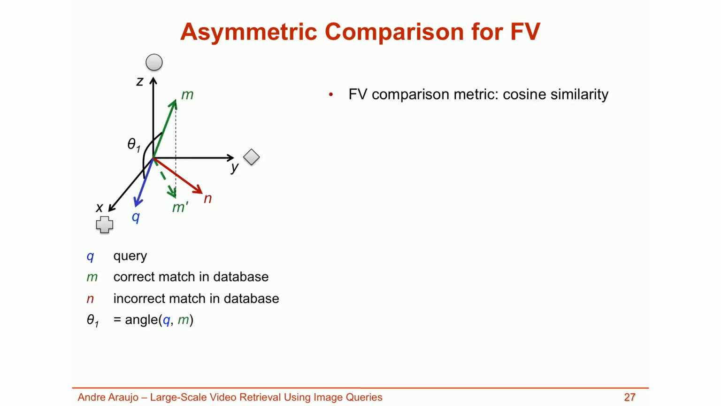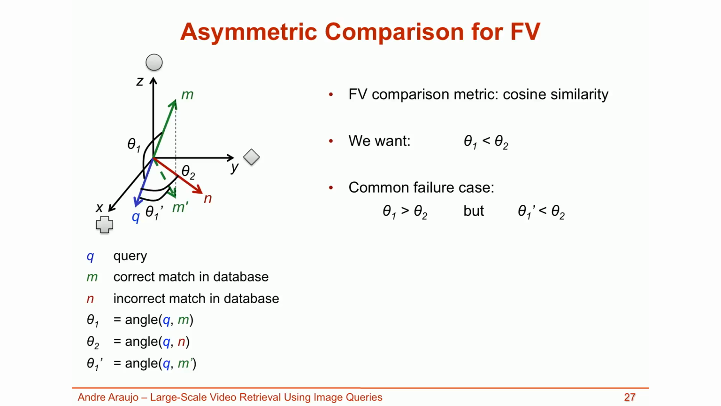Denote θ1 the angle between Q and M, θ2 the angle between Q and N, and θ1' the angle between Q and M'. We would like to have θ1 lower than θ2, as in this case the vector Q would be closest to the correct matching vector M. In this example, however, we get a common failure case.